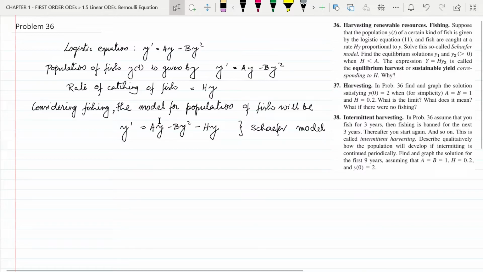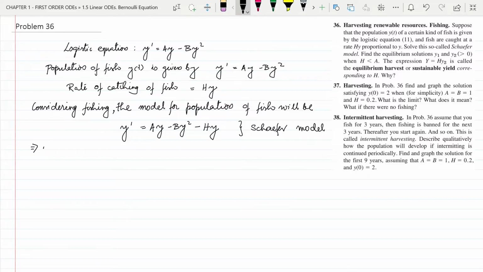We can see that this equation is in the form of Bernoulli equation, similar to the original logistic equation which was also in Bernoulli's equation form. So let us rearrange the Schaefer model and solve it. Let us first write this equation in standard form of Bernoulli equation.